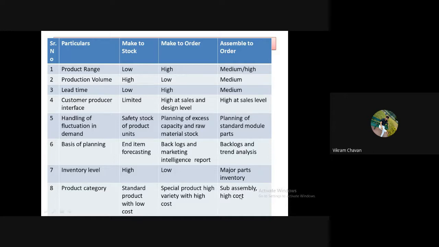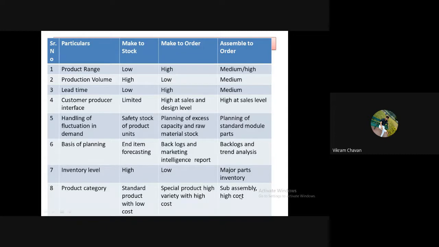Seventh one, inventory level. Inventory level is high in make to stock production, low in make to order production, and in assemble to order production it is major parts inventory, sub assembly parts inventory, assembly components inventory.